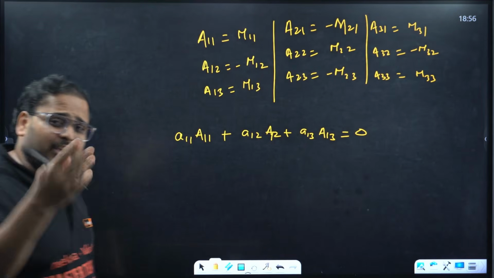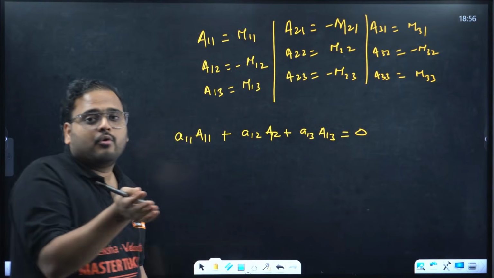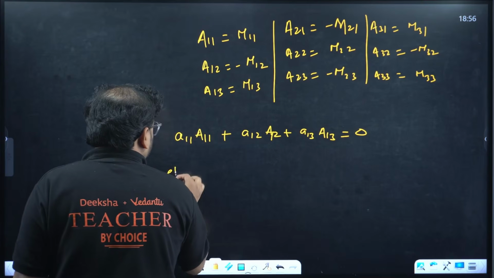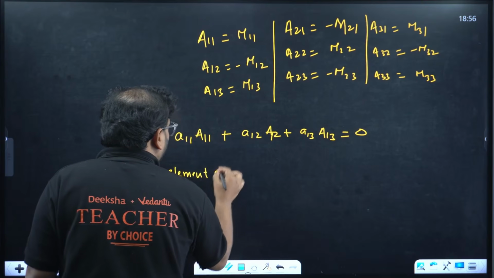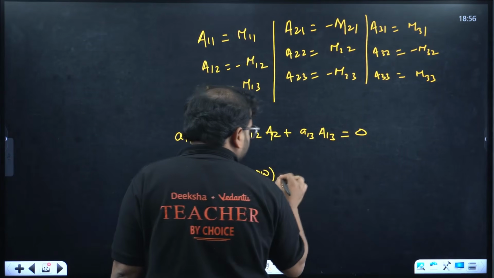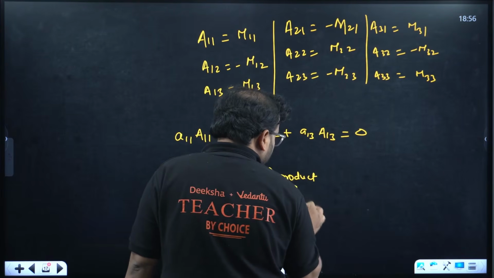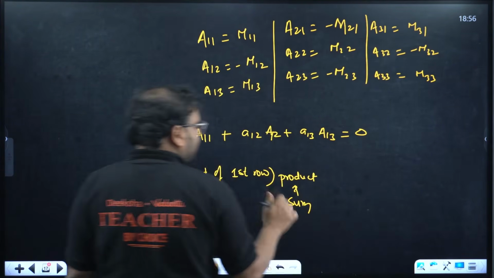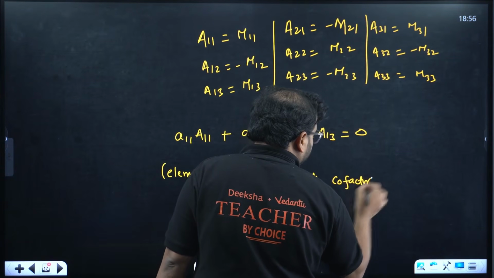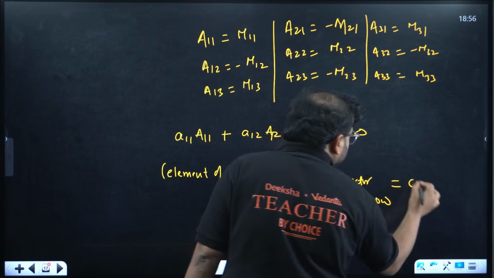But if you take the elements of one row, say the first row, and multiply and sum them with the cofactors of the second row, you will have the answer as 0.